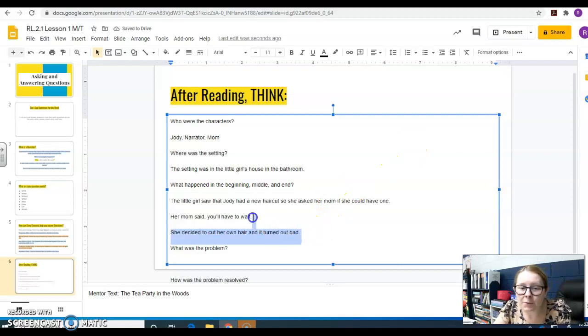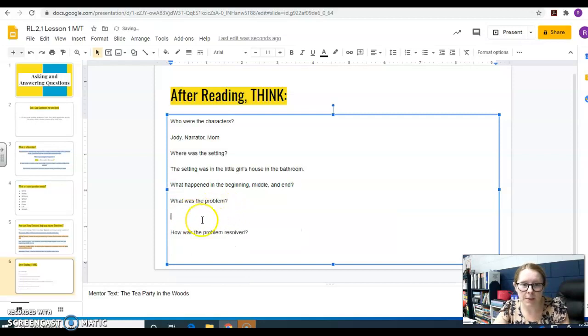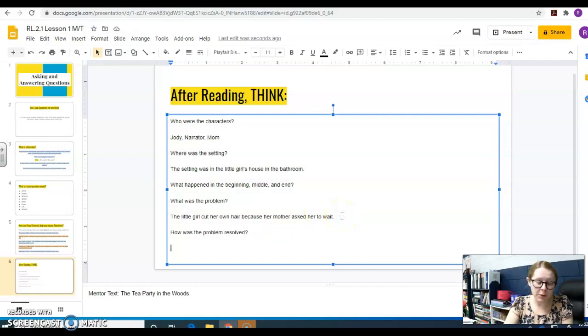All right, now, I'm going to erase that so that you can see my other questions and what I'm typing on them. Okay, what was the problem? So the problem was the little girl cut her own hair because her mother asked her to wait. Okay? How was the problem resolved? So how did they fix that problem? Her mom did what? Her mom helped her fix it.